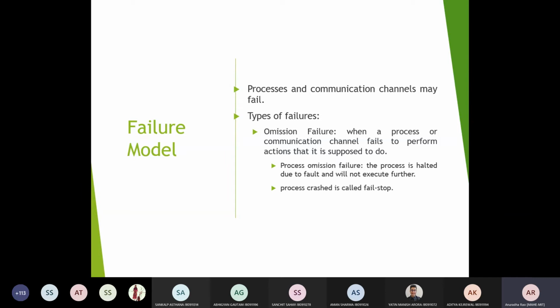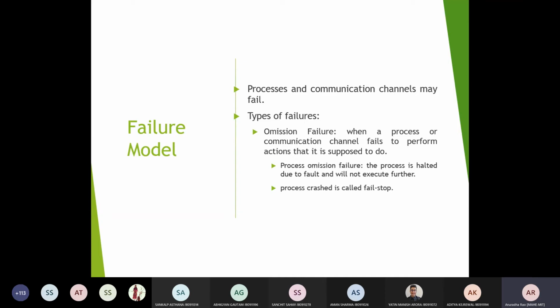This process crash that you observe comes under the category known as fail stop. In this case, the other systems will be able to identify that a particular system has crashed. So all these kinds of omission failures are under benign failures, and then there are arbitrary failures where any type of error may occur.